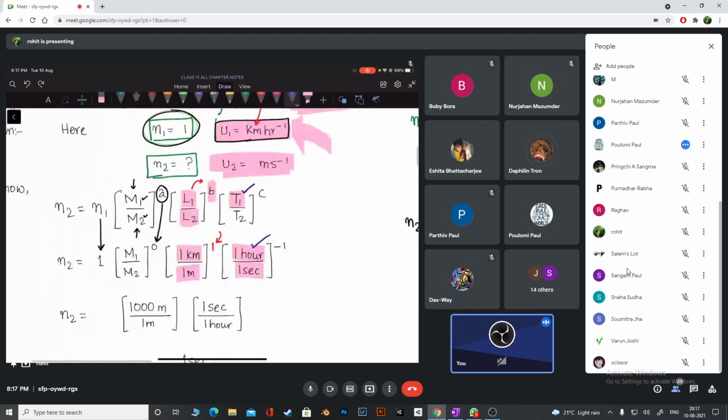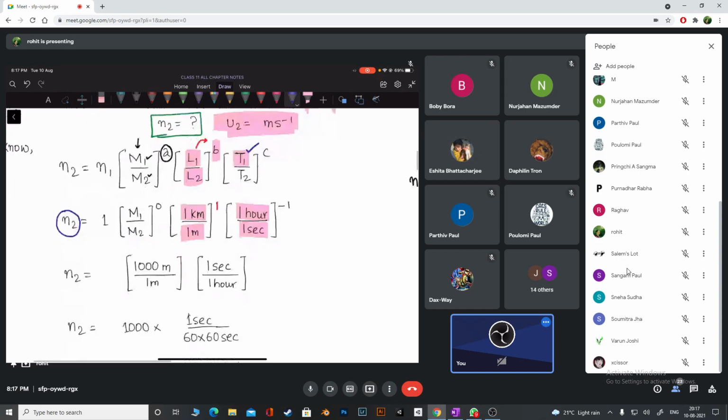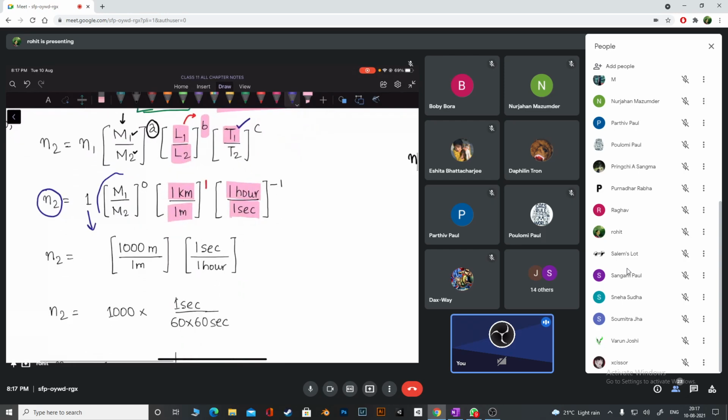Okay, so now we have that. Don't forget we are converting. We already know the first unit and second unit. The only thing we have to know is N2, the numerical value in the second unit. N1 is 1 only, so I have nothing to do there. M to the power 0 is 1, since anything to the power 0 is 1. So this entire thing is 1, and 1 into 1 is 1 only, so I don't need to write that 1 also. I hope you understand this part. I'll send you all the notes.